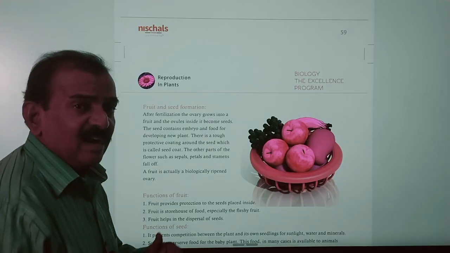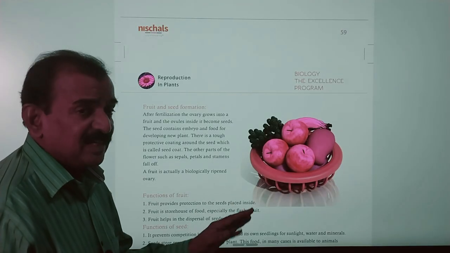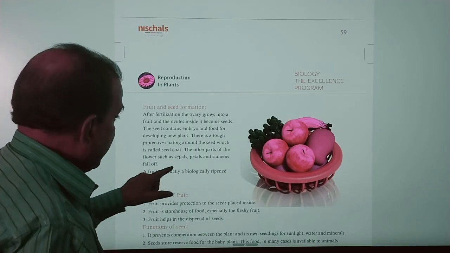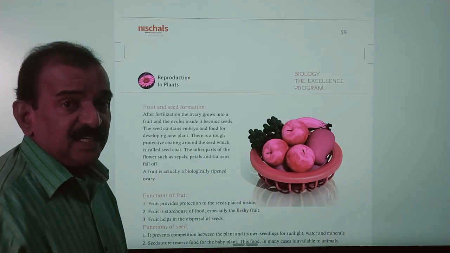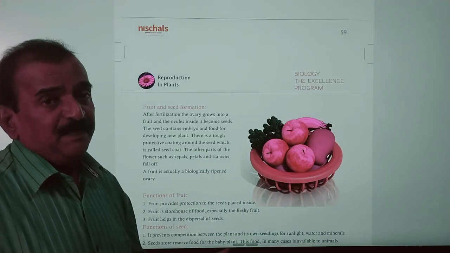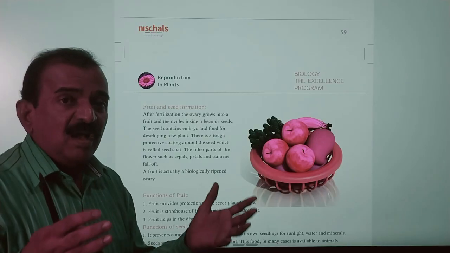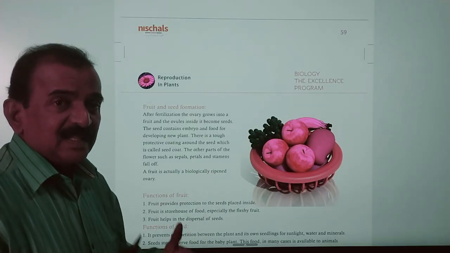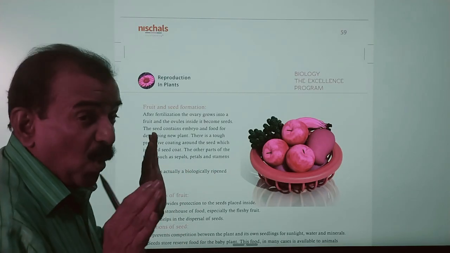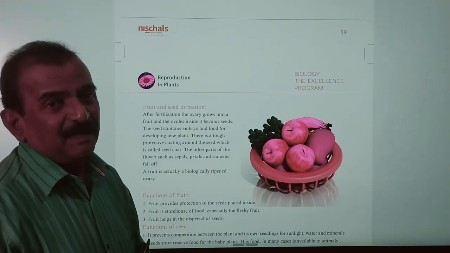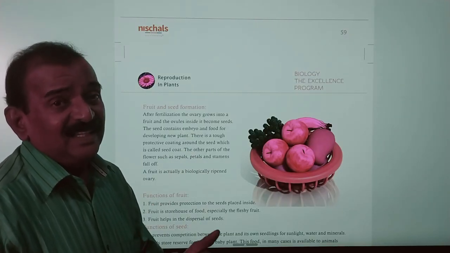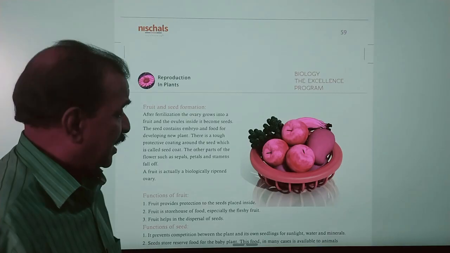In the same way, all seeds are protected by means of fruit. And after fertilization, calyx, corolla, androecium, all these parts drop off, they fall, and you see only the fruit attached to the plant. So here these are the changes that take place after fertilization.